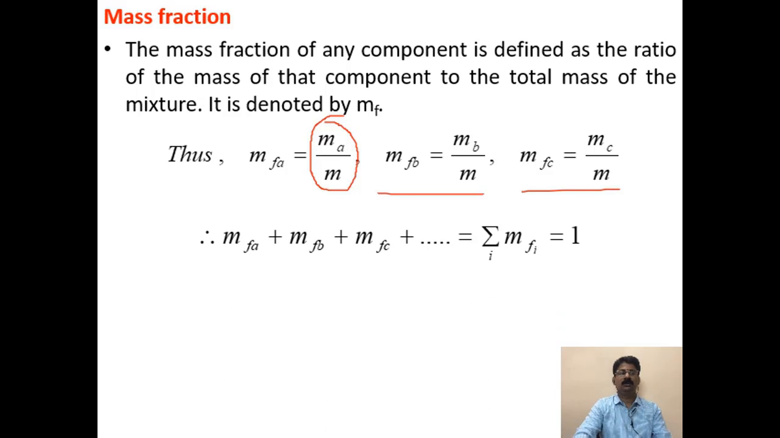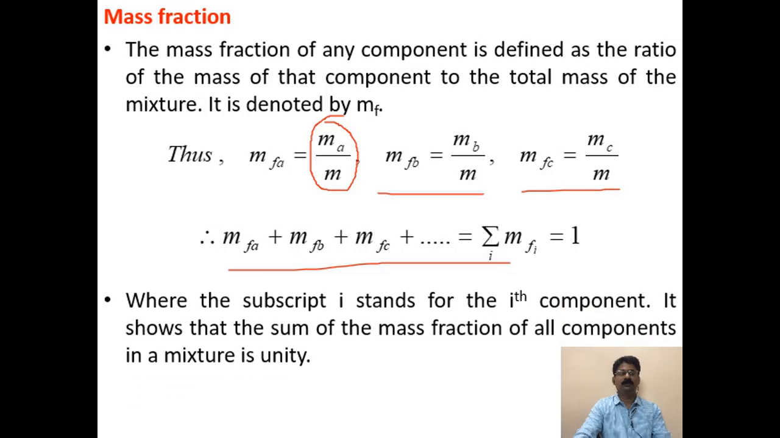Now you should know that the sum of the mass fractions of all the components is always equal to 1, because it is based on the total mass. Here the subscript i stands for the ith component. It shows that the sum of the mass fractions of all components in the mixture is unity.